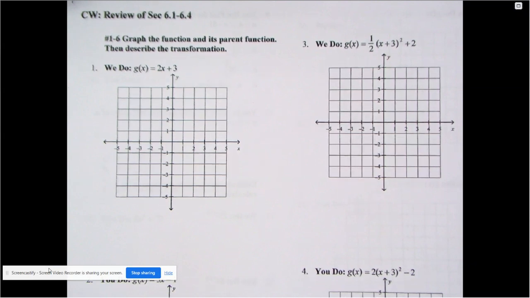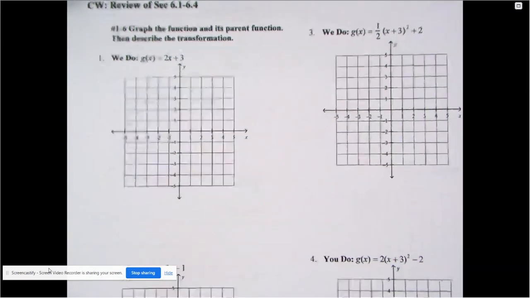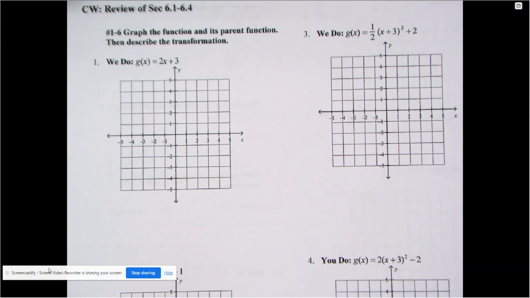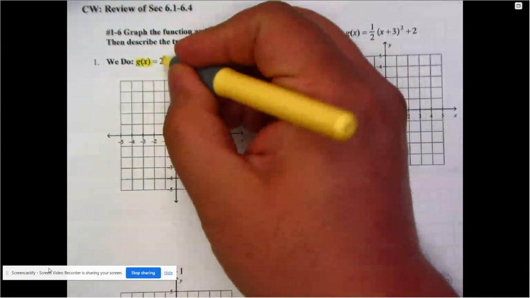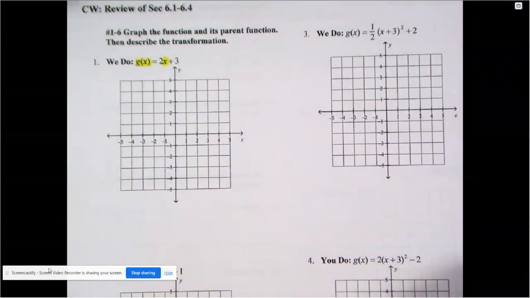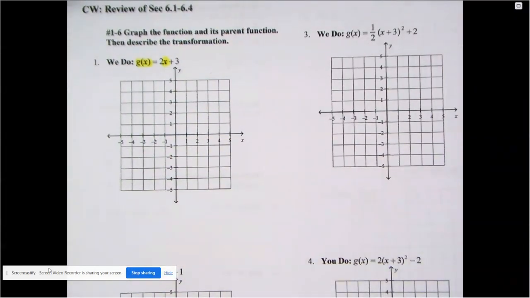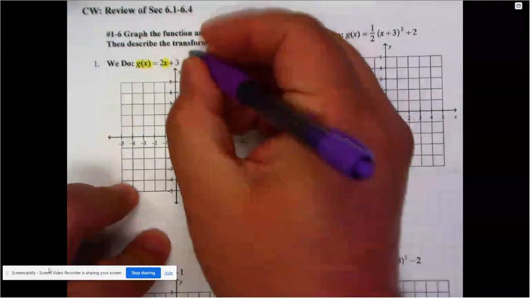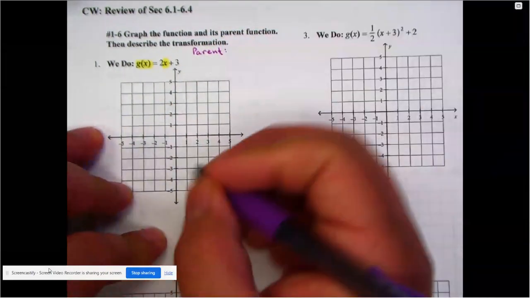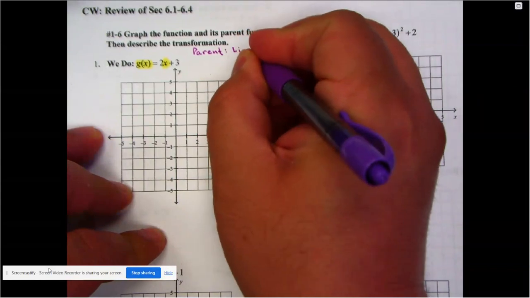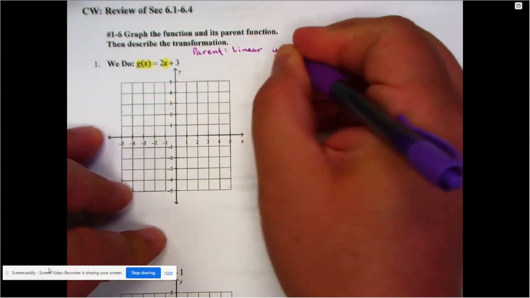All right, so we're going to start off with 6.1 that dealt with graphing. When we're talking about graphing, of course, we have to know who the parent function is. And just remember the parent function does not include any numbers. So when I look at this one, there's g of x, so there's my y. There's the x, but look, there's no power of 2, there's no absolute value. The 2 and the 3 are separate from that. So then, of course, the parent is a linear function. And if we're dealing with the linear function, then we're talking about the equation y is equal to x.